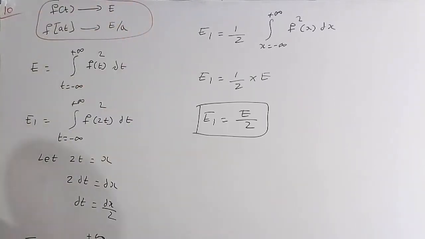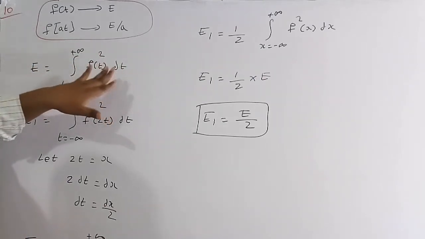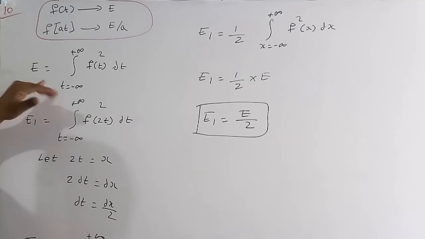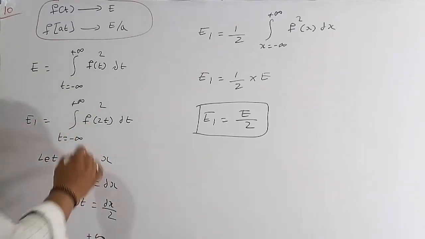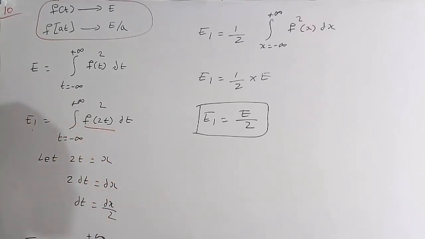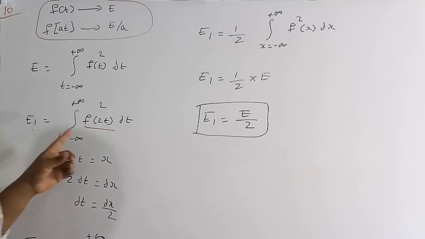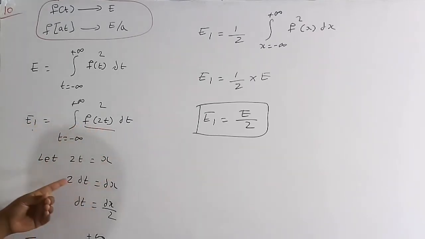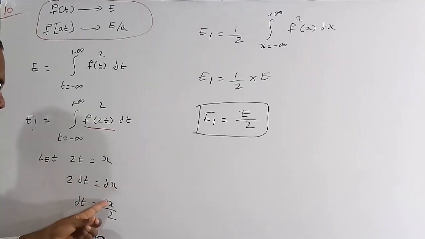Now let us discuss the standard procedure by solving this numerical. For the f(t) signal, the energy is E. This is the standard energy formula: E is equal to the integration from t equals minus infinity to plus infinity of f(t) whole square dt. Now for f(2t), we need to find the energy. Let me assume for f(2t) the energy is E1. Let me assume 2t is equal to x. Differentiating, 2dt is equal to dx, so dt is equal to dx by 2.